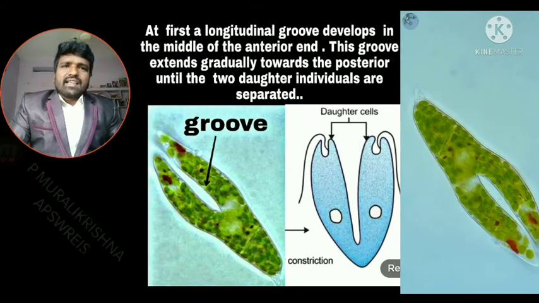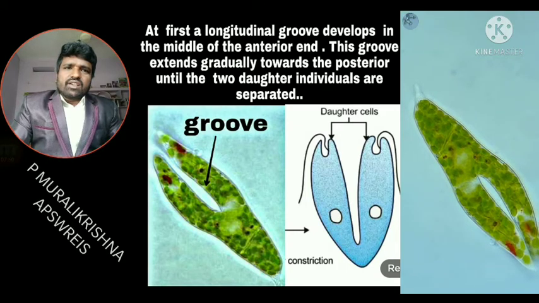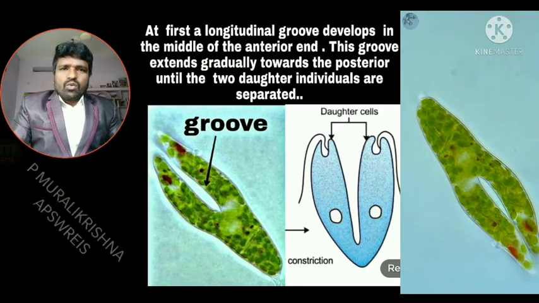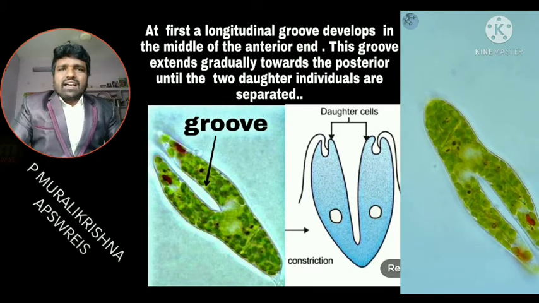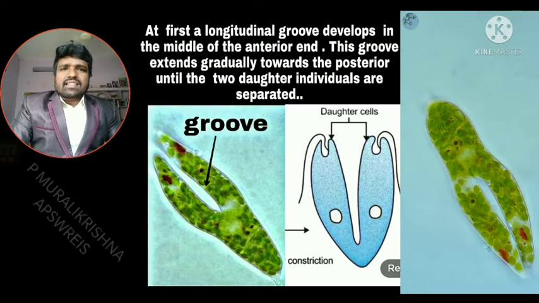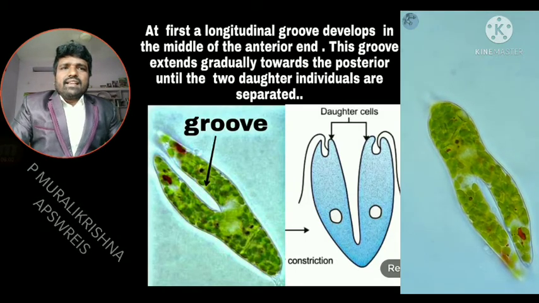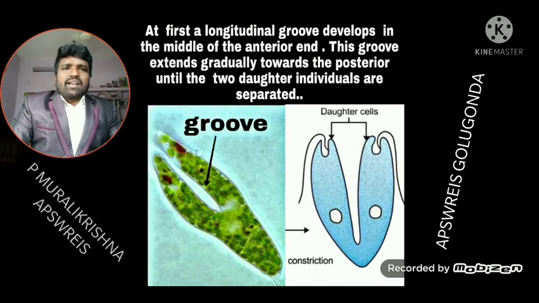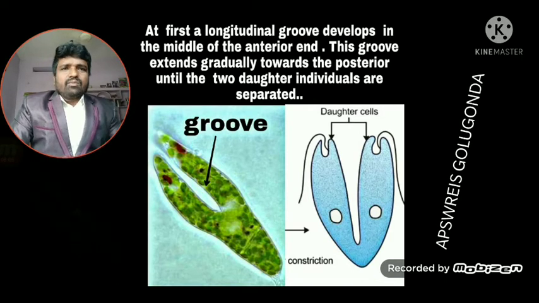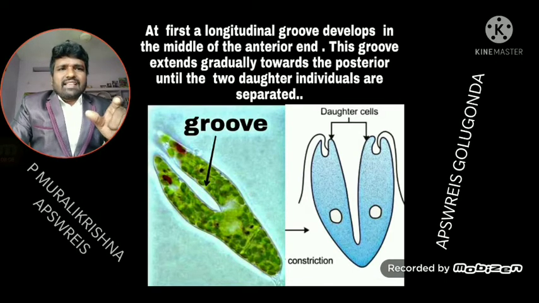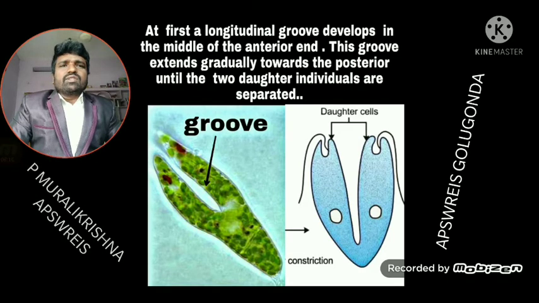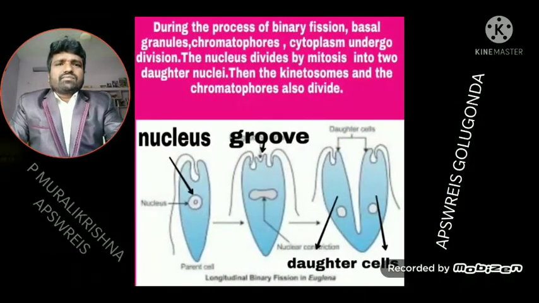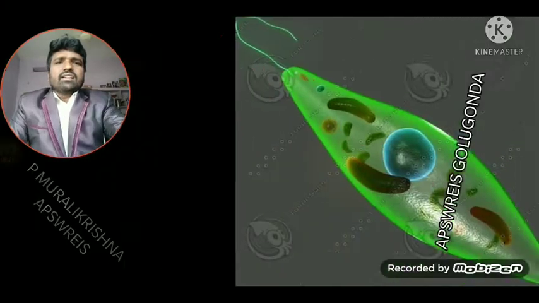This groove extends gradually towards the posterior until the two daughter individuals are separated.